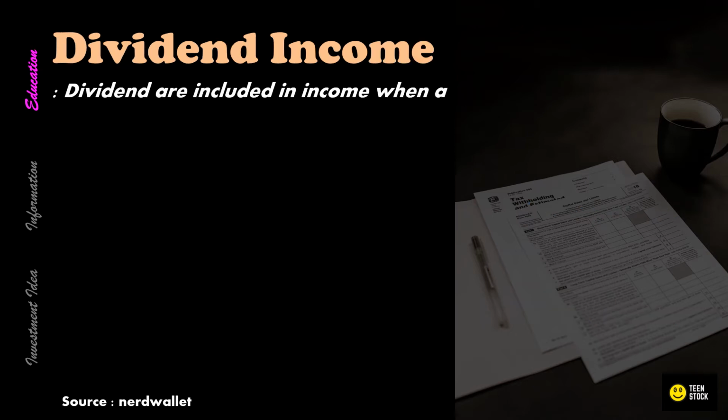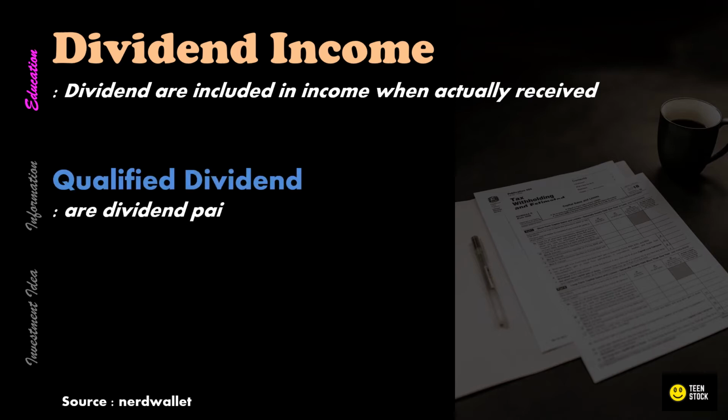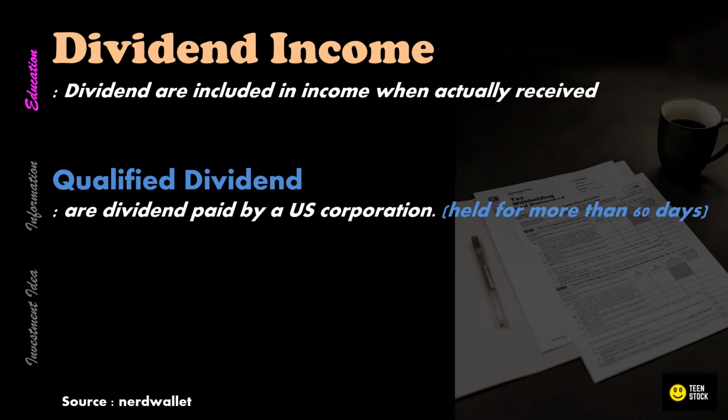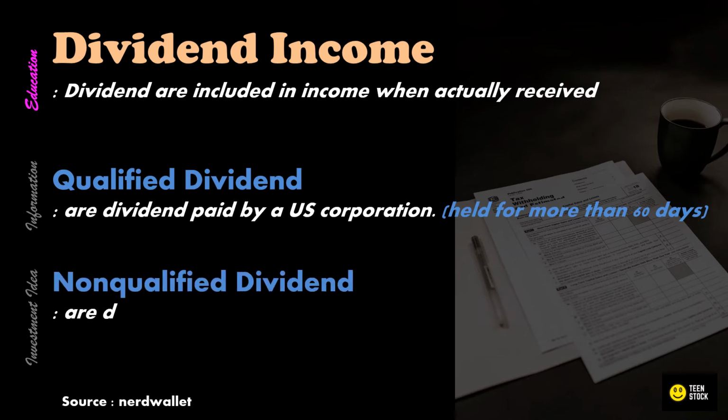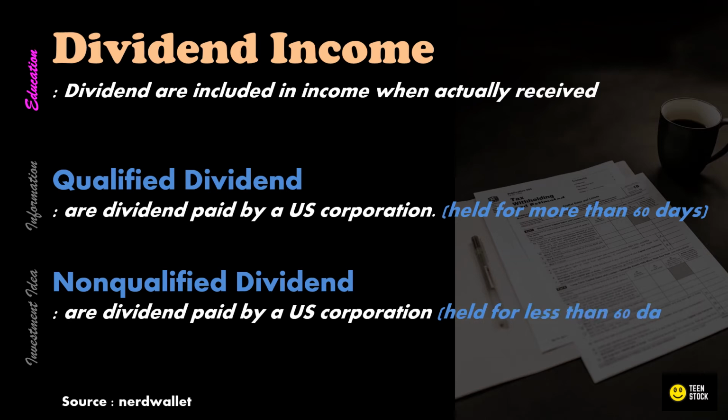Dividends are included in income when they are actually received. They are divided into two sections, qualified and non-qualified. Qualified dividends are dividends paid by a U.S. corporation on stocks that have been held for more than 60 days during the 120-day period beginning 60 days before the ex-dividend date. The qualified dividend tax rate is almost 50%. Non-qualified dividends are dividends paid by a U.S. corporation on stocks that have been held for less than 60 days.